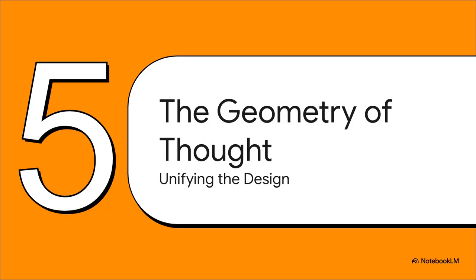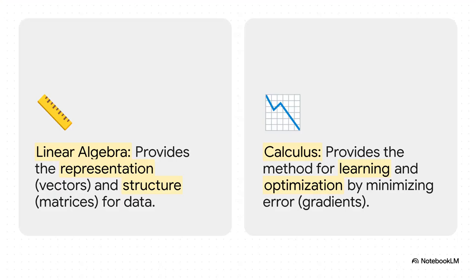All right, let's pull the camera back now and put all these pieces together. We've got our vectors, we've got matrices, and we've got a way for them to learn. How does this all combine into a system that can actually think? It really boils down to two main characters in this story. On one hand, you have linear algebra. It gives us the stage and the actors, the vectors that represent our data and the matrices that give it structure. But on the other hand, you've got calculus, and calculus is the director. It provides the learning process, that gradient descent, that tells the actors how to get better and better over time.